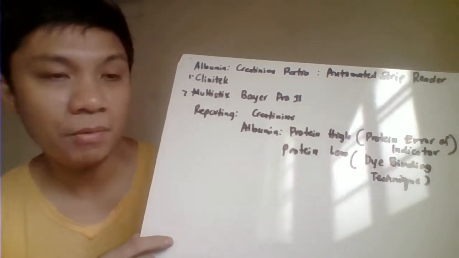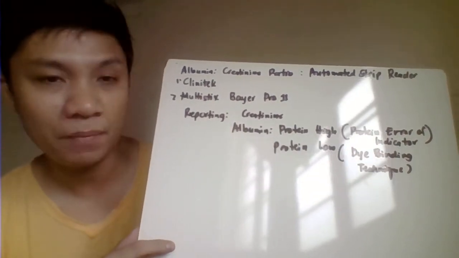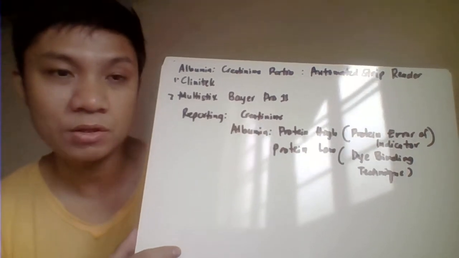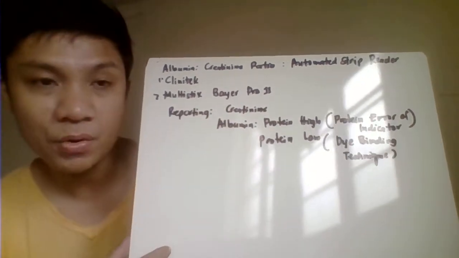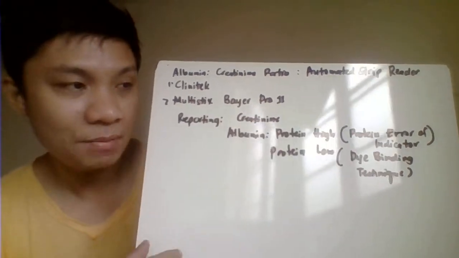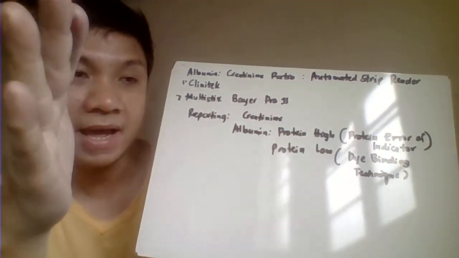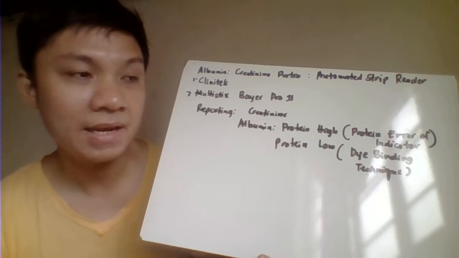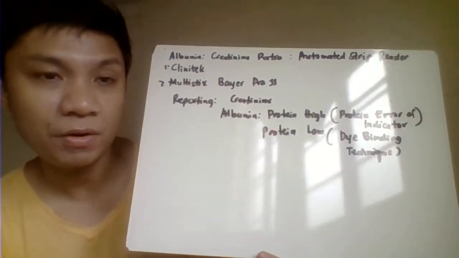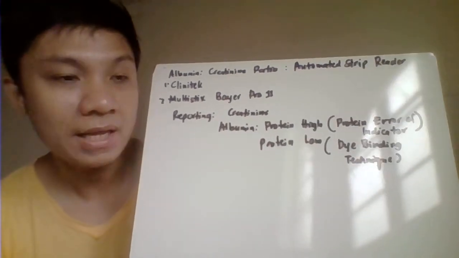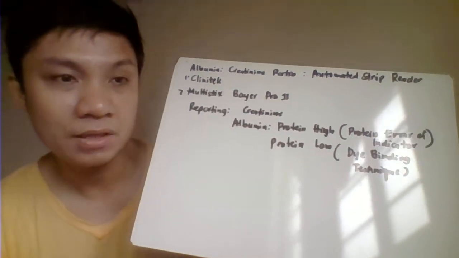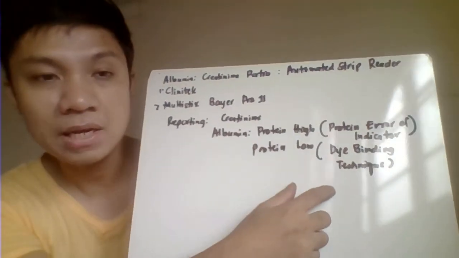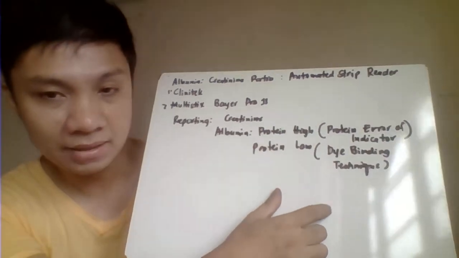Your Multistix by the Pro 11 instrument will also report the result of your creatinine and your protein, your albumin. It has a protein high area, which makes use of the principle of protein error of the indicator, whereas the protein low area presents your albumin using the principle of the dye binding technique.